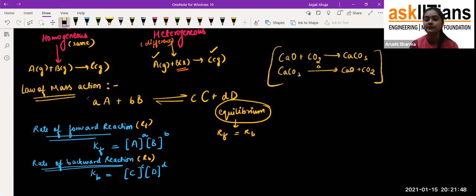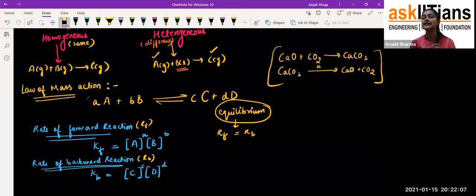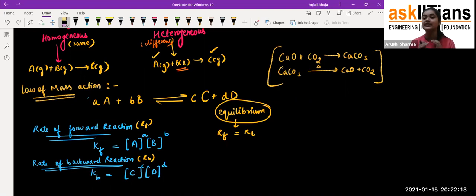So what happened from here, when Rf just becomes equal to Rb? That means when the rate of the forward reaction is equal to the rate of the backward reaction, that means when the same amount of the product is converting into the reactant and the same amount of the reactant is converting into the product, then the condition is called the equilibrium condition. And that's how they all have the equal concentration. That's why we call it the equilibrium.